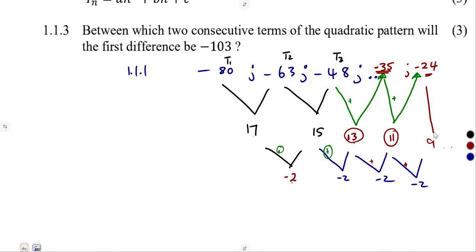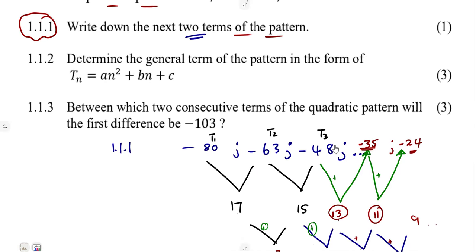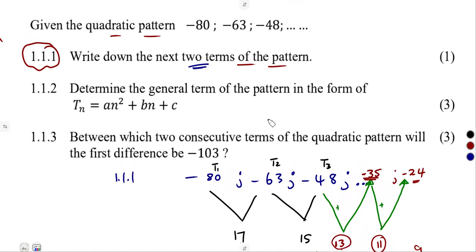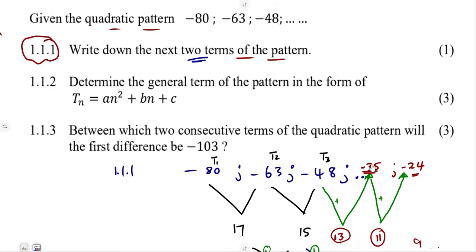But our question is to determine the next two terms. So the next two terms will be negative 35 and negative 24. So that is how these questions can be just a direct question. There are so many ways that you can play around so that we do not have confusion. This is what we can simply use.